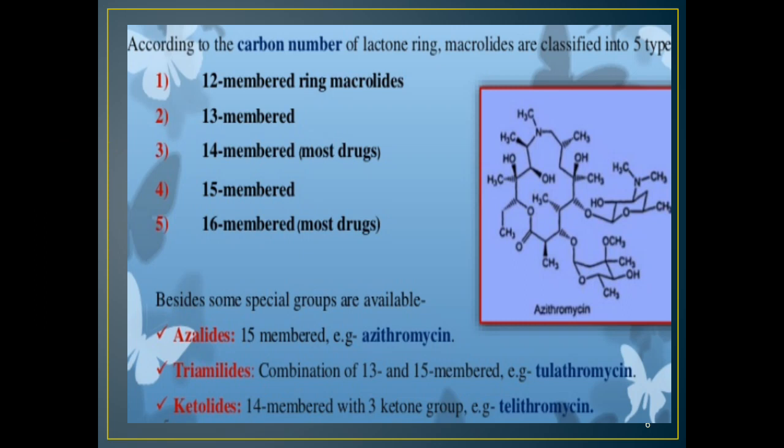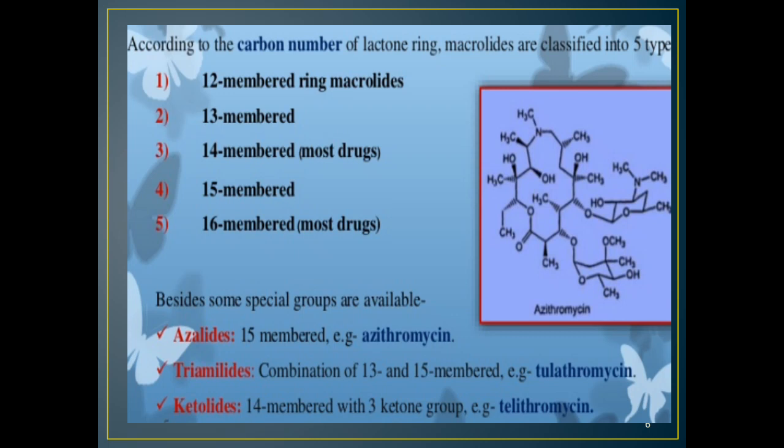According to the carbon number of the lactone ring, macrolides are classified into 5 groups: 12-membered ring macrolides, 13-membered, 14, 15 and 16-membered. Of these, 14 and 16-membered are the most common drugs. Some special groups are also available: azalides are 15-membered, for example azithromycin.